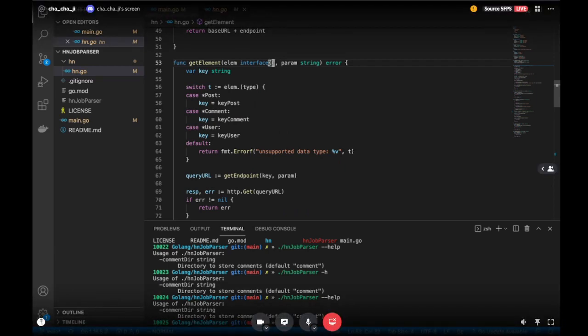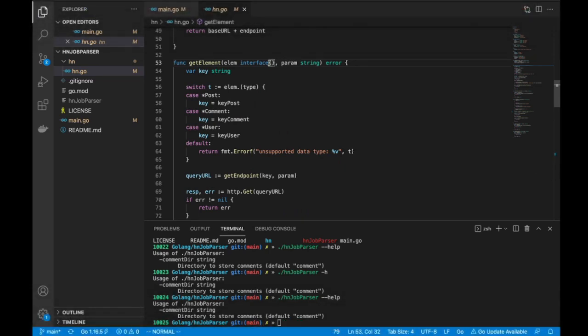What I'm saying is, when I say it's an empty interface, that means the concrete object that I'm going to pass does not need to implement any specific method to be considered a value of that interface. What that basically means is that anything I pass, whatever is the first parameter passed to get element, I will check if it is a member of that interface.